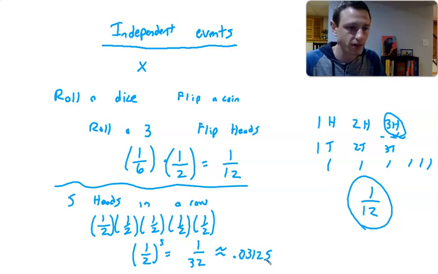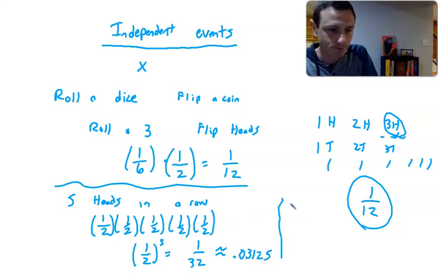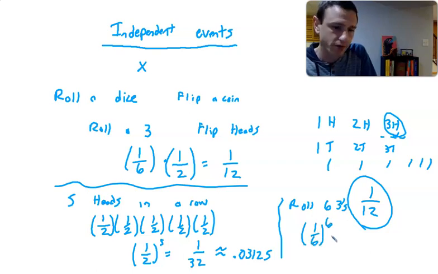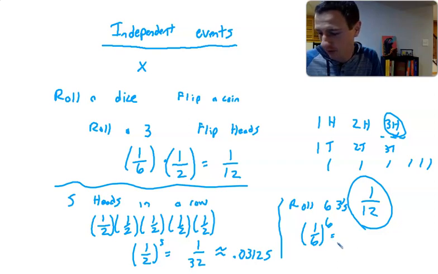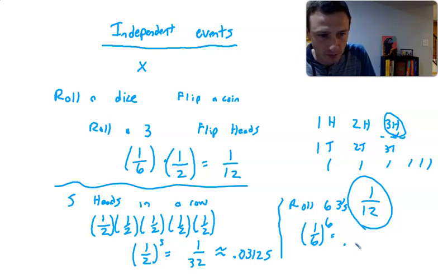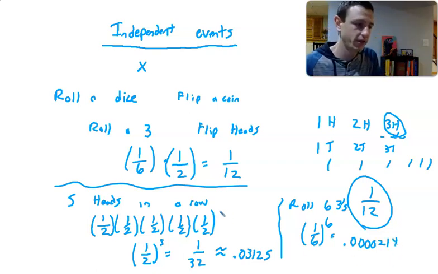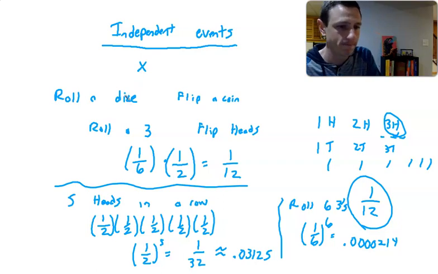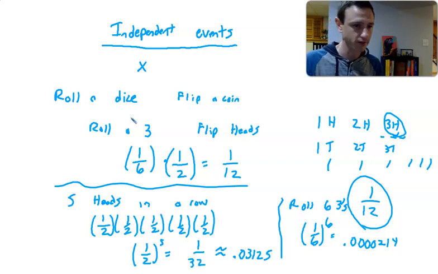And you could do that with anything. You could do that with rolling the dice. If I wanted to roll 6 3s in a row, probability of rolling a 3, 1 out of 6, and I want that to happen 6 times, so 1 out of 6 to the 6th, which is going to give us a pretty small number, and it's actually 0.00002143. Just write that out there. But those are independent events. You just want to multiply probabilities together because the previous outcomes are not affecting the next experiments.